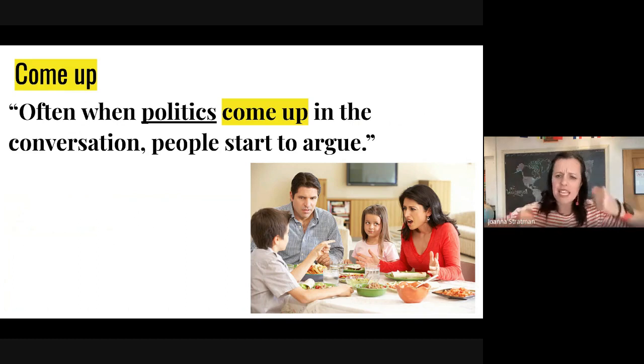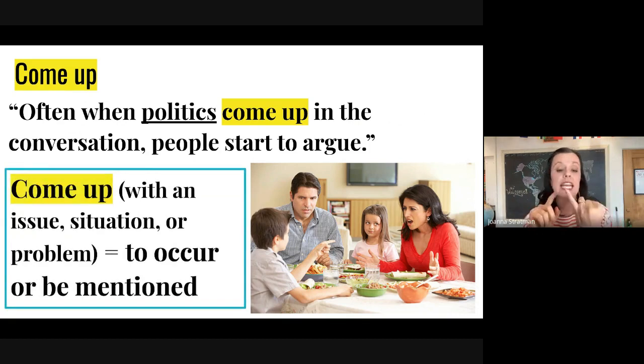It doesn't mean physical movement, but instead, if you are talking about an issue, situation, or problem coming up, it means that it is occurring or it is mentioned in a conversation. So, in this case, when someone mentions politics, people start to argue.